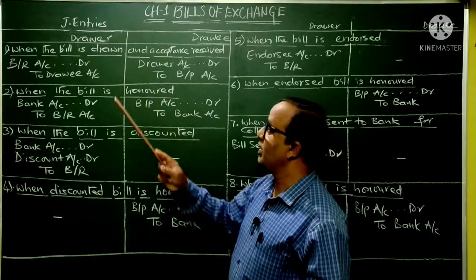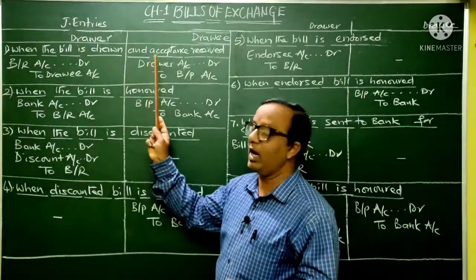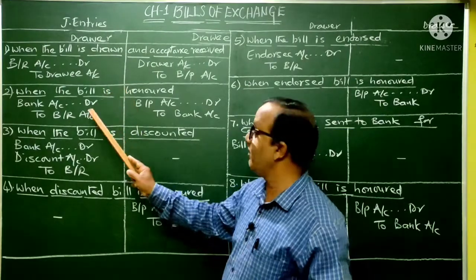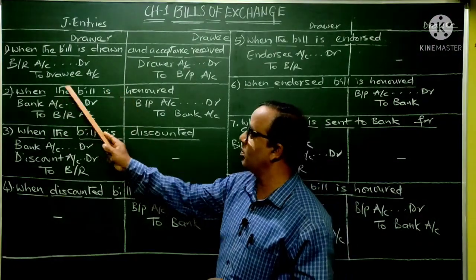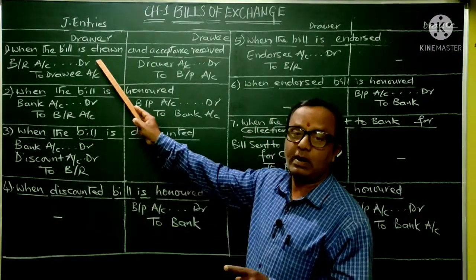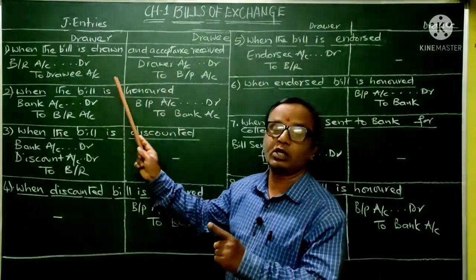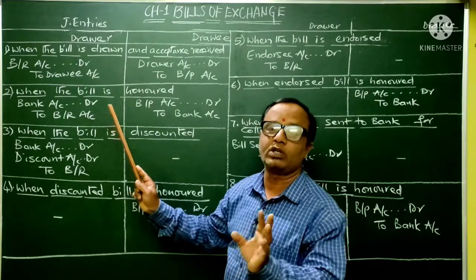Now next, when this particular bill which is being drawn is retained by the drawer with him only till the due date, and on the due date if it is being honored, so we will say when the bill is honored, that means bill after drawing. In other words, the drawer after drawing the bill on the drawee has retained that bill with him only till the due date. On the due date, the bill is honored.